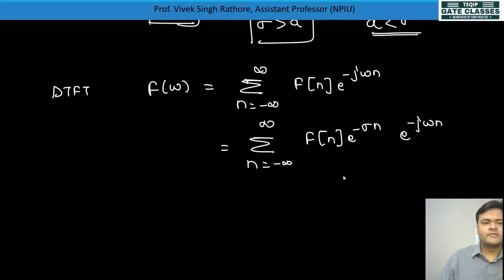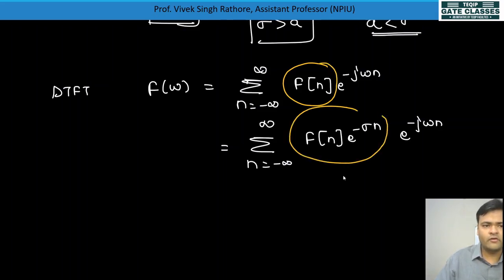Now see, earlier we were calculating the Fourier transform for this type of signal. Now we are taking the Fourier transform for this signal. Now our signal has been changed to f of n into e to the power minus sigma n. Now this is our main signal. So obviously f of n is multiplied by e to the power minus sigma n. So for some value of sigma, this will be decaying, and then we can take the Fourier transform.